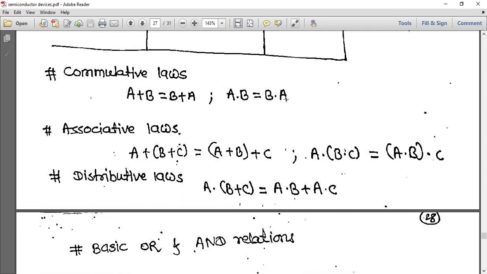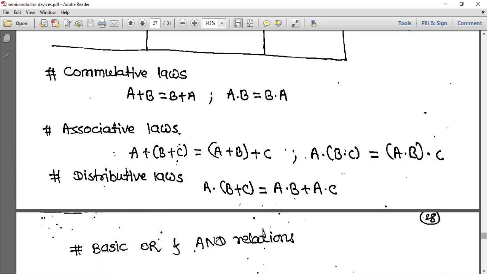Now commutative laws: A or B is equal to B or A, and A and B is equal to B and A. And associative laws: A or (B or C) is equal to (A or B) or C. Similarly here also, A and (B and C) is equal to (A and B) and C. This is not multiplication, this is AND. We will see how it is. Distributive laws: A and (B or C) is equal to (A and B) or (A and C).